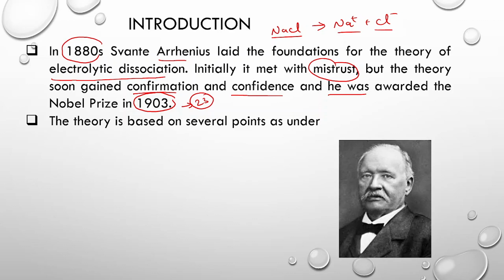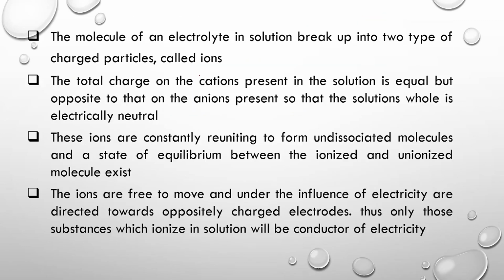Now this theory is based on several points as follows. The first point is that any molecule of an electrolyte in the solution will break up into two types of charged particles, and these charged particles are referred to as ions. As I told earlier, suppose we take sodium chloride. This sodium chloride is an electrolyte, and when we dissolve it in water, it will dissociate into Na plus and Cl minus ions in the aqueous solution. Na plus and Cl minus are the two types of charged particles generated in the solution.